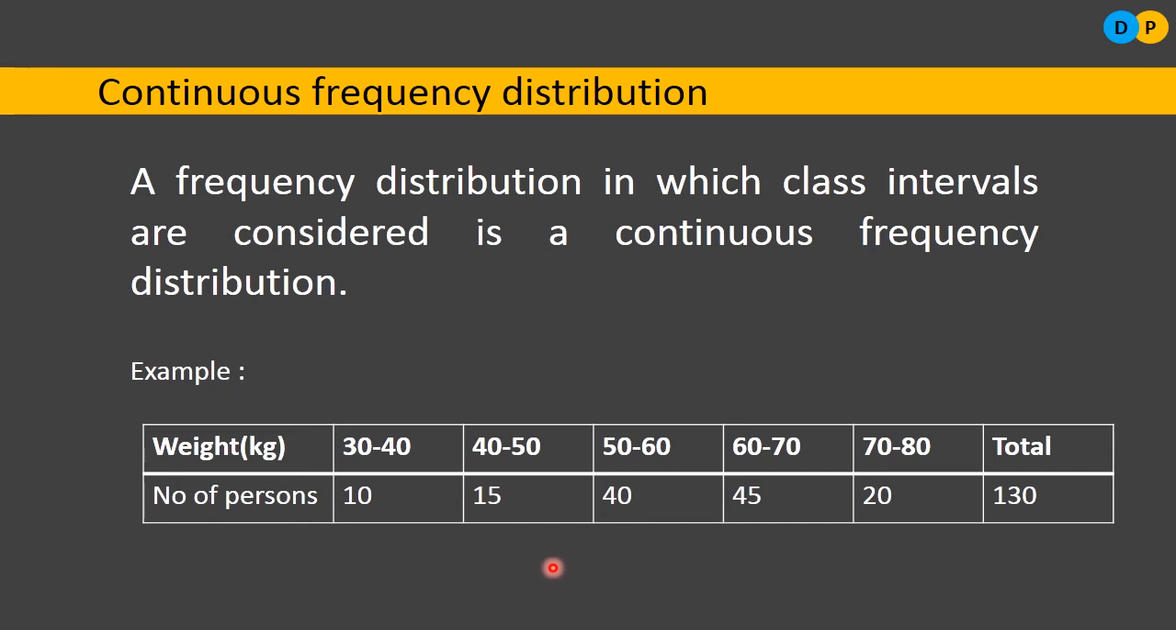What is the class frequency of 50 to 60? 40. What is the class frequency of 70 to 80? 20. So then what is the definition? Frequency corresponding to a particular class is called class frequency. Class frequency will always be a positive integer value. It can also include 0, but a frequency corresponding to a particular class is called class frequency. That's all, very simple. Thank you.